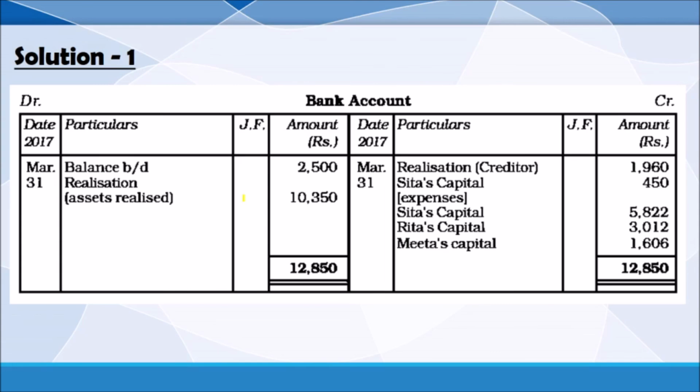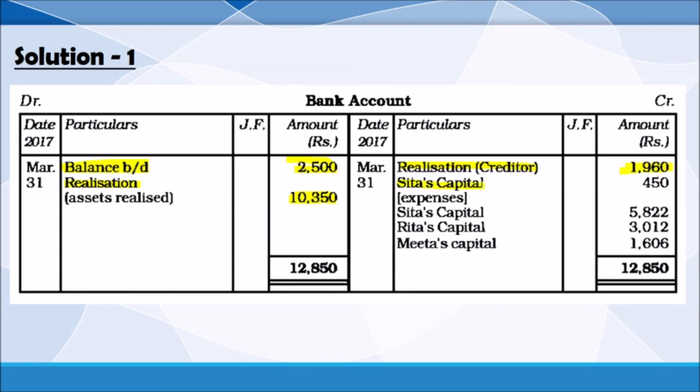So look at the bank account. It will begin with the opening balance. Balance brought down 2500. Then we will transfer the realization of asset. The amount that is appearing in the credit side of realization, total realization value of asset. Also here in the credit side, by realization, the value of creditors.